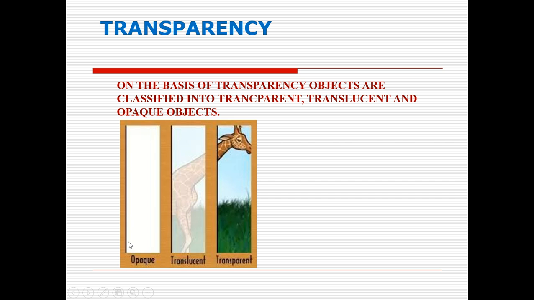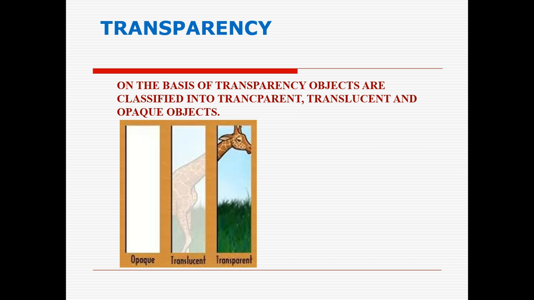So here you can see, what is this? Opaque. What is meant by opaque? Not letting light go through, right? Yes. So opaque materials are those which do not allow light to pass through them. For example, hold your textbook in front of you. Hold the textbook in front of you, students.